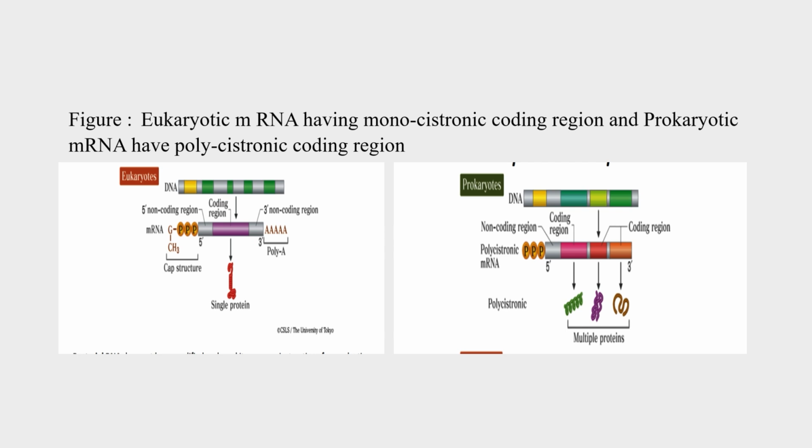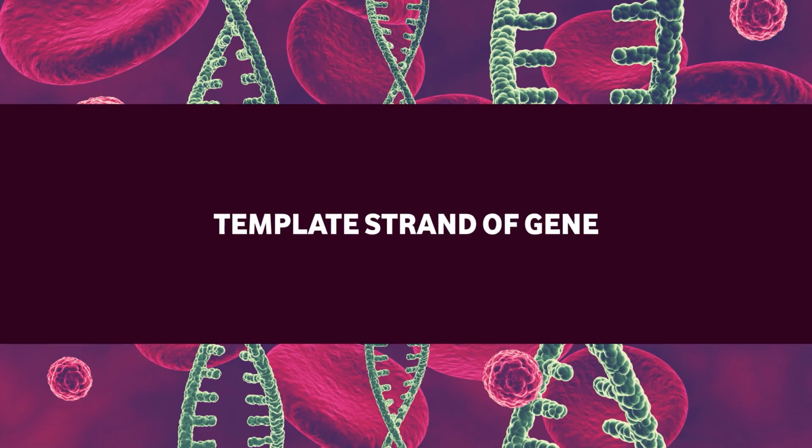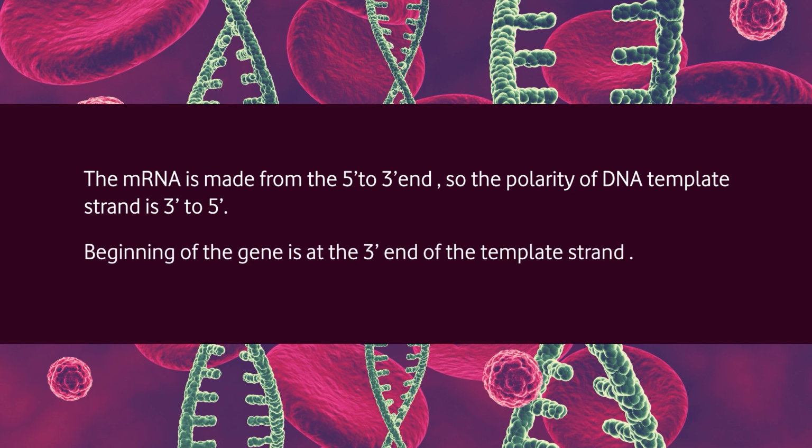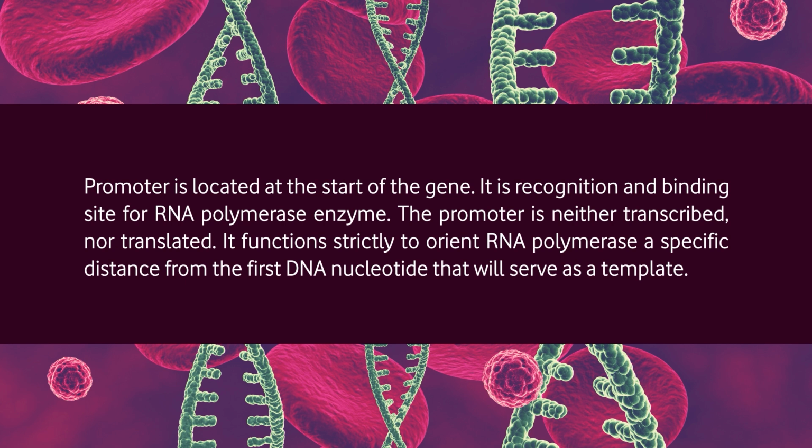polycistronic coding region. First of all, we will discuss the template strand of the gene. The messenger RNA is made from the 5' to 3' end. So, the polarity of the DNA template strand is 3' to 5'. Therefore, the beginning of the gene is at the 3' end of the template strand. The important site, that is the promoter, is located at the start of the gene. The promoter is the recognition and binding site for RNA polymerase enzyme. The promoter is neither transcribed nor translated.